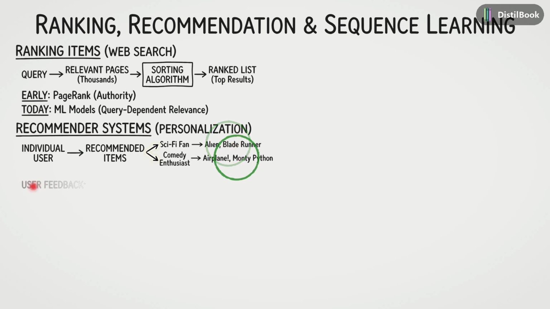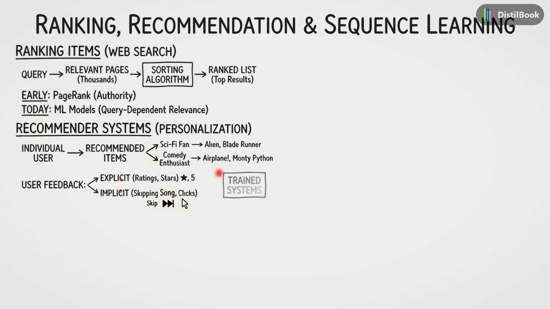These systems are trained on user feedback. This can be explicit, like giving a star rating, or implicit, like skipping a song or clicking a link. We feed this data into trained systems to predict what you'll like next. However, naive implementations often suffer from conceptual flaws. First, we often deal with censored feedback.